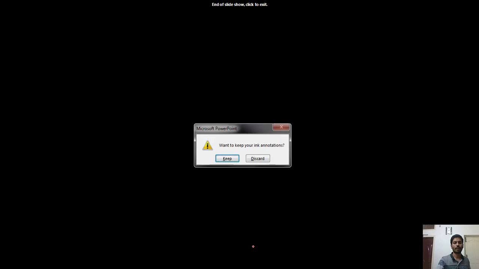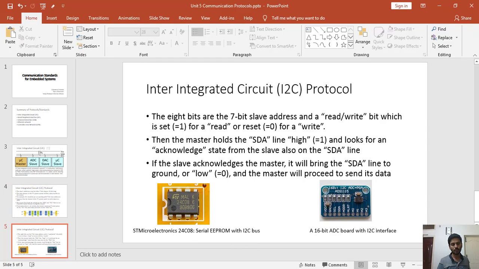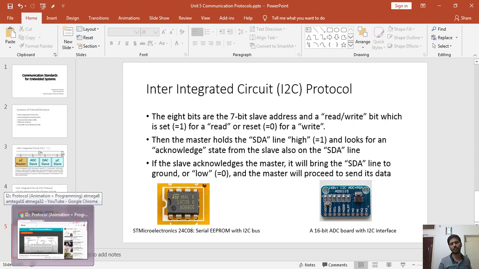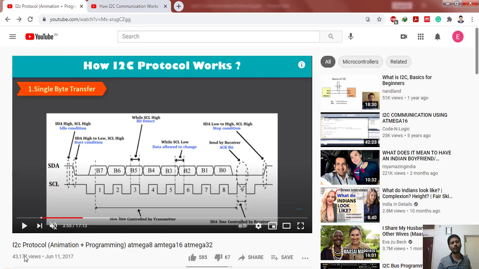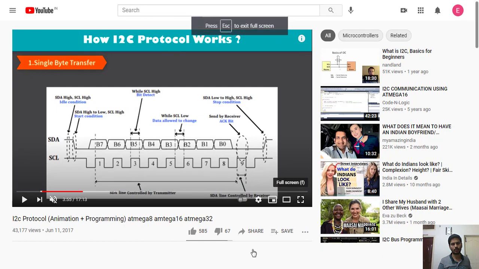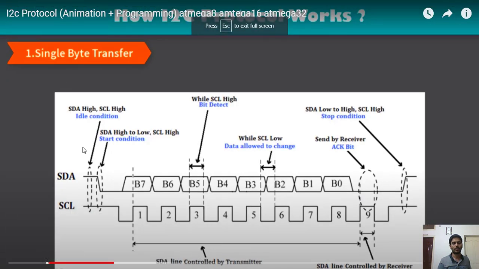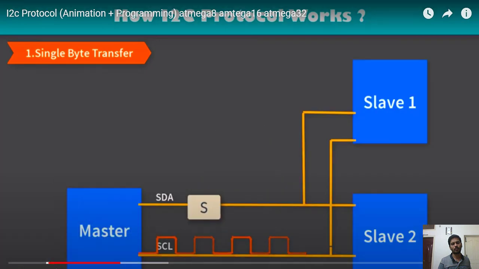Now comes the examples and animations. I just wanted to show you how exactly things work. This is the one that I wanted to show you. Here it is clearly mentioned when it is going to read and when it is going to write. This is initially high, and then it is going to pull down, and these are the initial data. We have some beautiful animations here that I am going to show you.